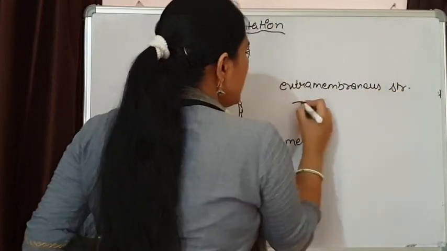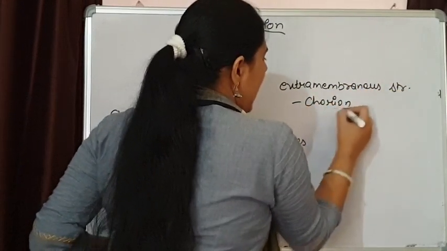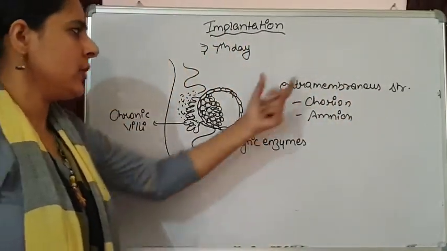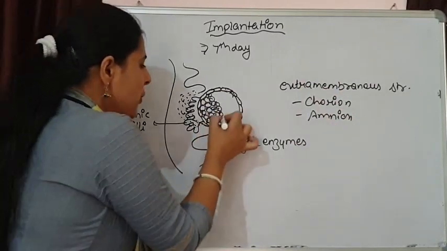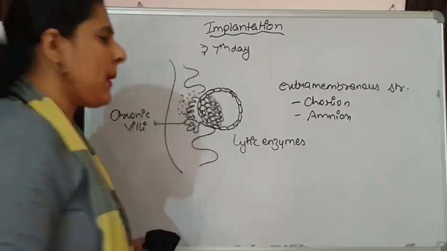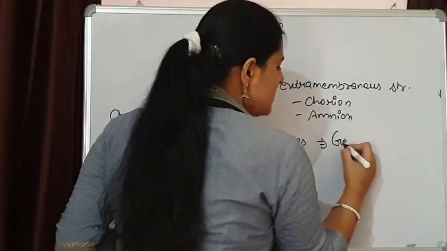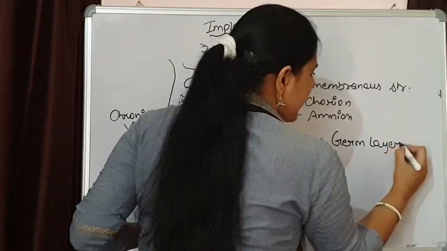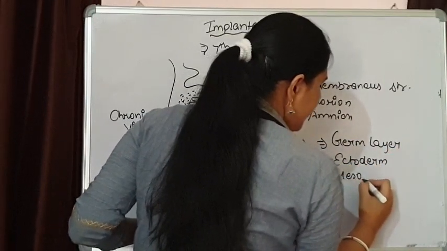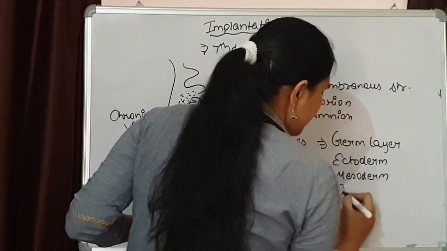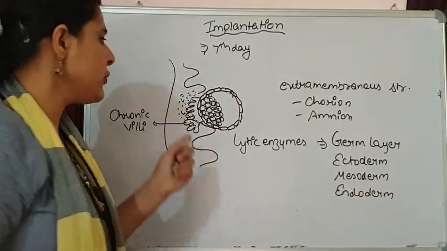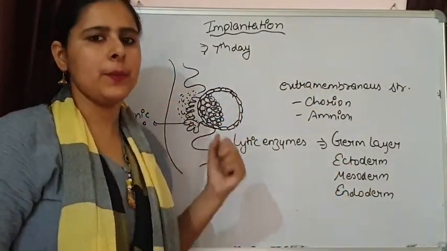For example, chorion is there, amnion is there. So these structures will be formed by the trophoblast. The cells that are present inside the embryonal knob will take part in the formation of the germ layers: ectoderm, mesoderm, endoderm. And later these germ layers are going to form organs inside this developing embryo.